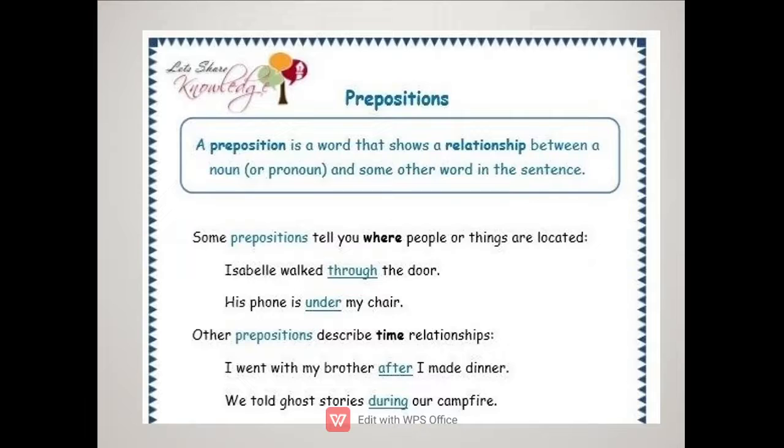Now, a preposition is actually a word that shows the relationship between a noun or a pronoun and some other word in the sentence. Okay, like Isabel walked through the door. His phone is under my chair. So these two words, through and under, tell the position of these two people or things. Then we have other sentences like: I went with my brother after I made dinner. We told ghost stories during our campfire. So again, the meanings of the words after and during change the entire meaning of these sentences.